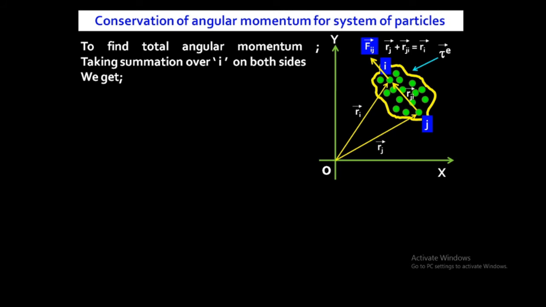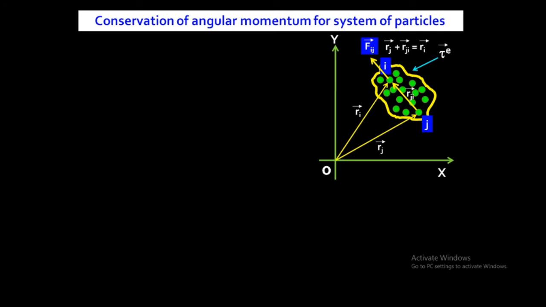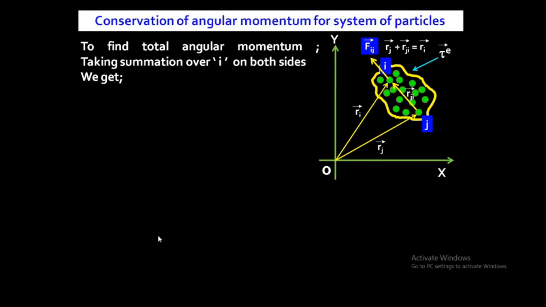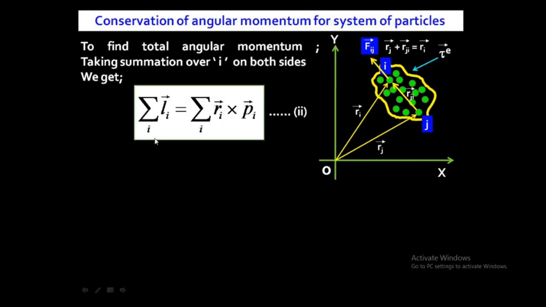So after taking summation over i, this is equation number 1. Now I am taking summation over i on both sides. So it will become summation over i of Li is equal to summation over i of ri cross pi. Why are we taking the summation over i? Because I want to calculate the total angular momentum for the system of particles. It means for all the particles in the system.